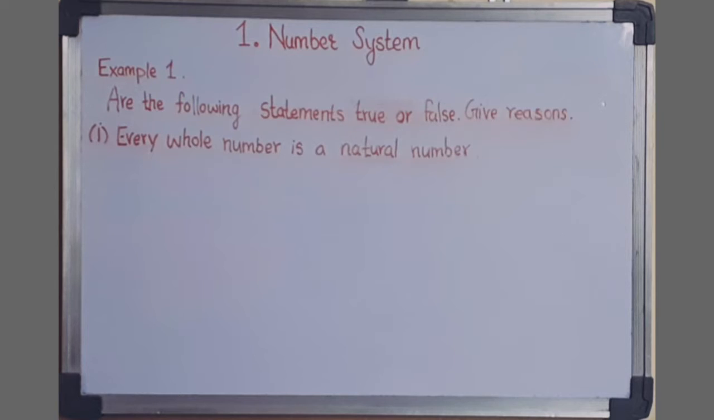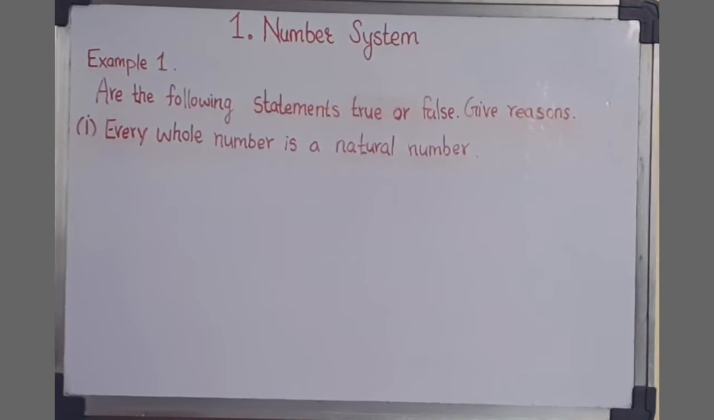In our previous video, we started with the class 9th mathematics chapter 1, Number System, and we saw the introduction part of this chapter, in which we learnt about the different types of numbers with their definitions and examples. In today's video, we are going to solve example 1 and example 2 from the class 9th NCERT book, chapter 1, Number System. So example 1 is: are the following statements true or false? Give reasons. Now in this question, we have been given some statements.